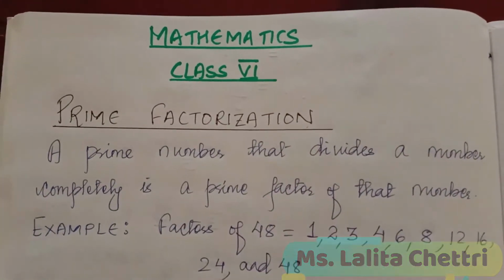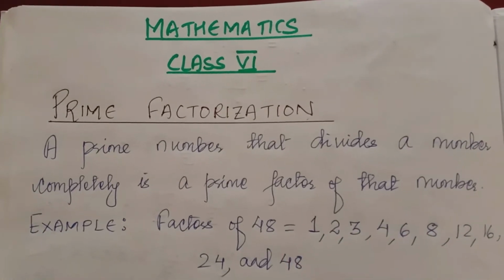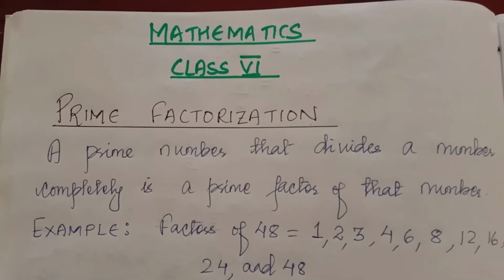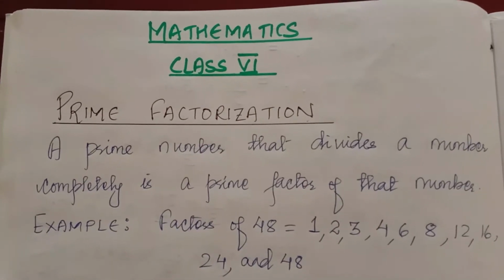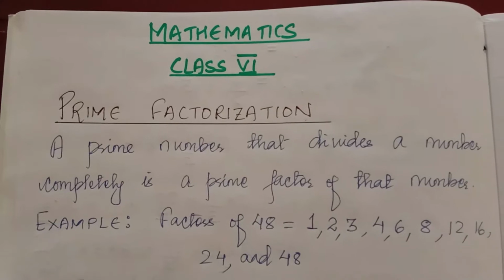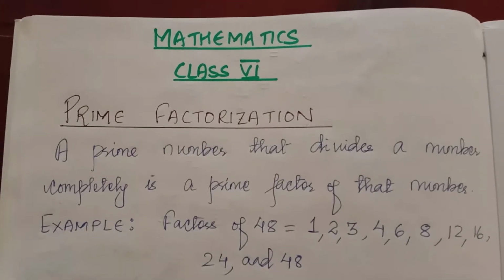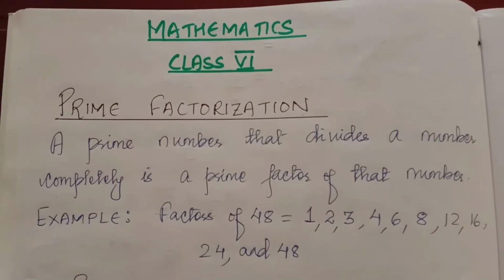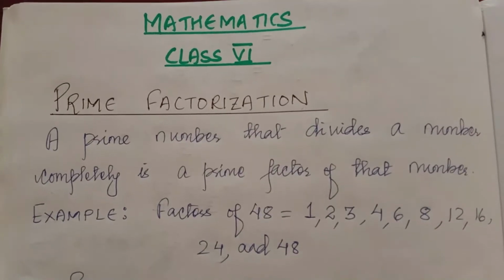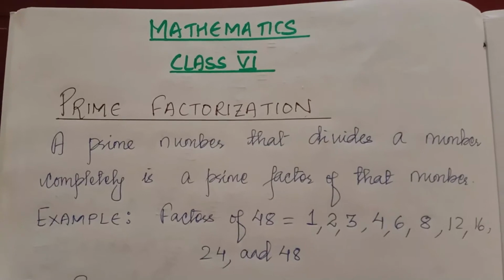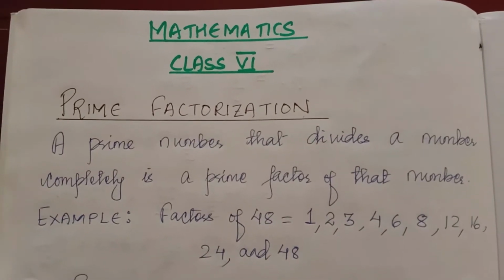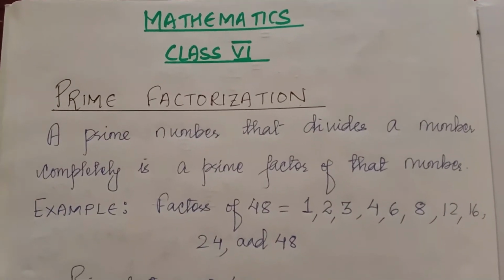First you should know what a factor is. Suppose you have to find the factors of 8, it means you have to find those numbers which can divide 8 without leaving any remainder. So the factors of 8 are 1, 2, 4 and itself. That is called factors: a number which divides the given number without leaving any remainder.